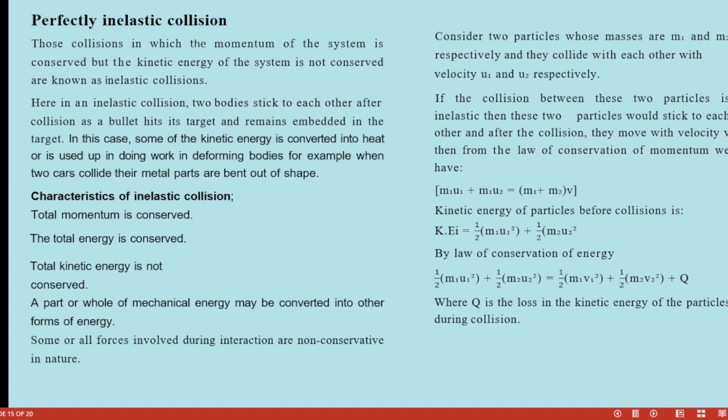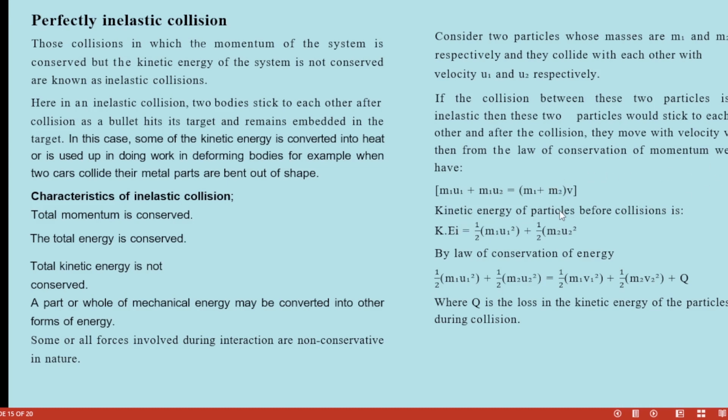Then from the law of conservation of momentum, we have, before they met, m1u1 + m2u2 = (m1 + m2)v. Then they will both be moving with the same velocity. That is inelastic collision. Both of them will be moving with the same velocity, and that's why we have it like this.